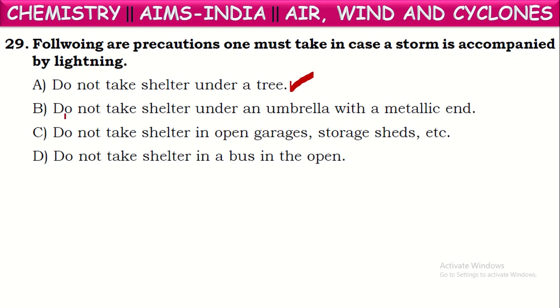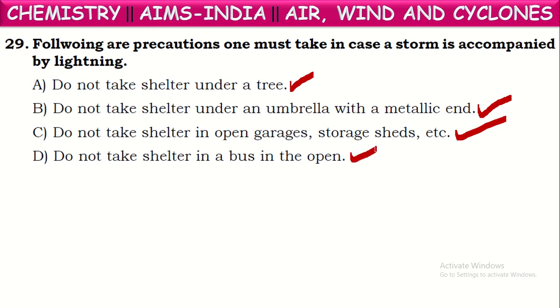So we should not take shelter under a tree. That is true. Next one. Do not take shelter under an umbrella with a metallic end. This is also true because these umbrella metallic rods may also attract lightning towards them. And do not take shelter in open garages, storage sheds, etc. So this is also correct. Do not take shelter in a bus in the open.